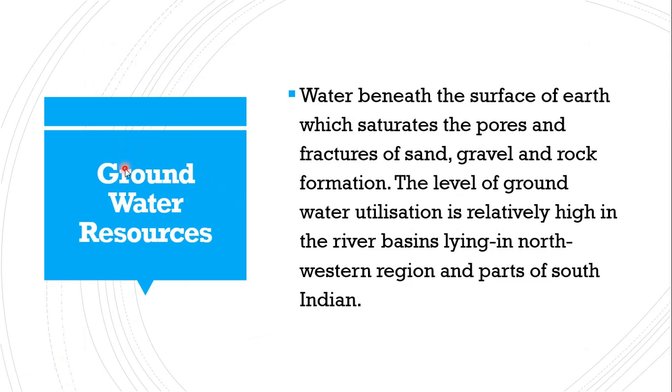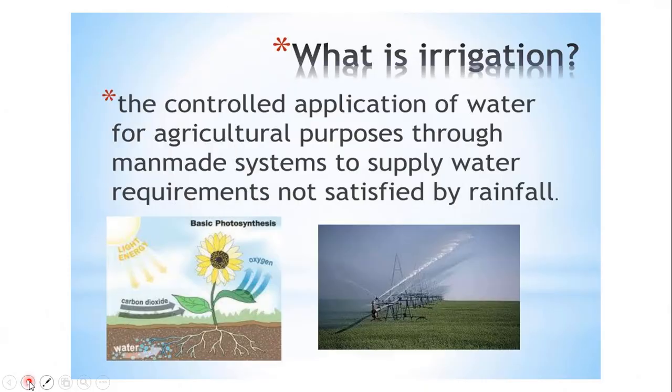Water is also found underneath, that is groundwater. Water beneath the surface of the earth, which saturates the pores and fractures of sand, gravel, and rock formation. The level of groundwater utilization is relatively high in river basin areas. River basin areas are the areas adjoining the river sides, and in the river sides we have a good amount of water table; in other words, the water table is very high in the river basin area. And river basin, very specifically, means perennial rivers.